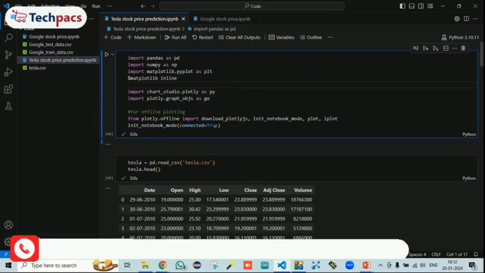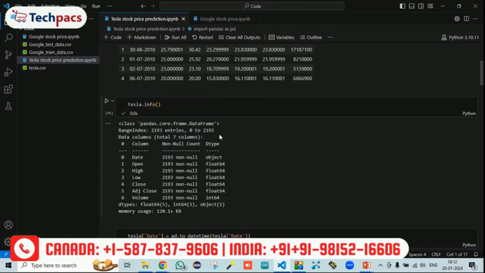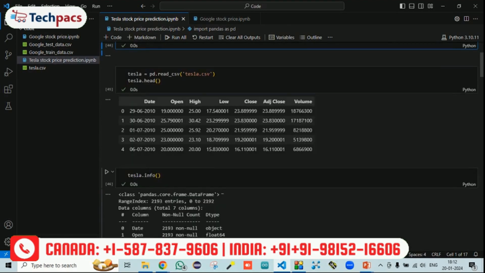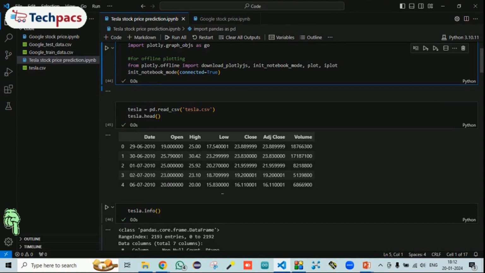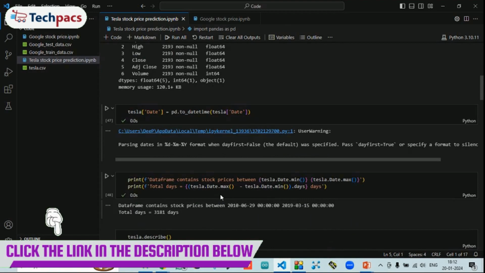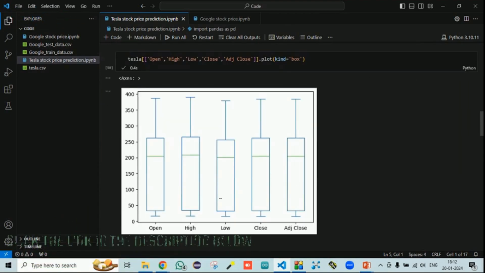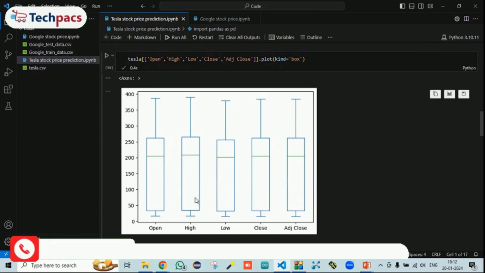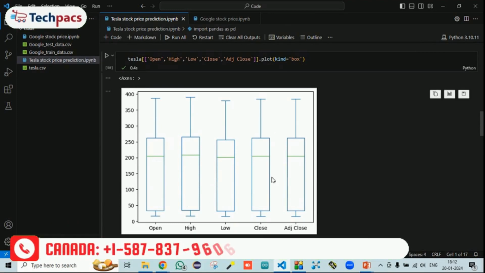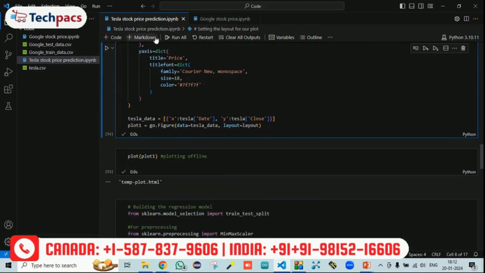Here, we have read the data after importing all the libraries. This is the data set, as I already showed you with the Google one. You can get information such as date and time, because for regression you must have the date intervals along with the data that you need to predict. We have formatted and pre-processed the data, and the information has been represented graphically. Here you can see the data variation. When I run it, we will see what exactly the result is.